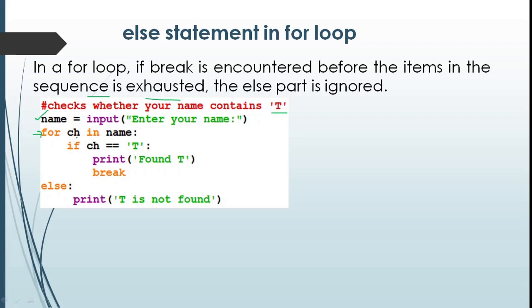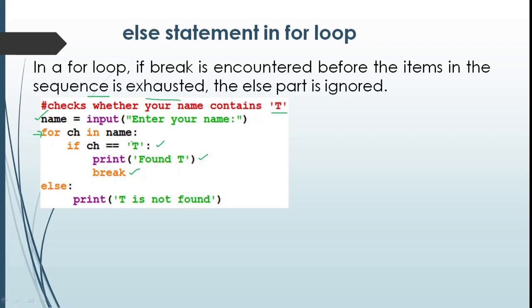That is, on each iteration, this CH contains a character of your name, and one condition is given. If CH equal to T, that is if your name contains T, an output will be printed, found T, and the loop is broken. So if T is encountered, there is no need to check the rest of the characters in your name. The output found T is displayed and the loop is broken.